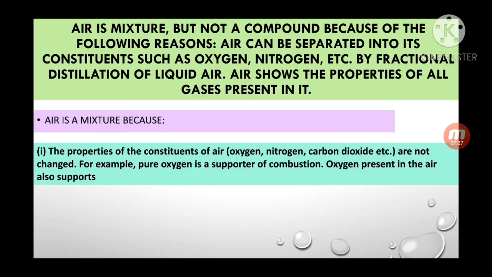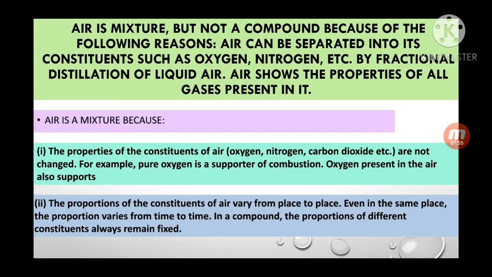Air is a mixture because, first reason, the properties of the constituents of air like oxygen, nitrogen, carbon dioxide, etc. are not changed. For example, pure oxygen is a supporter of combustion. Oxygen present in air means combustion of any combustible substances is possible. It is showing that air has oxygen.